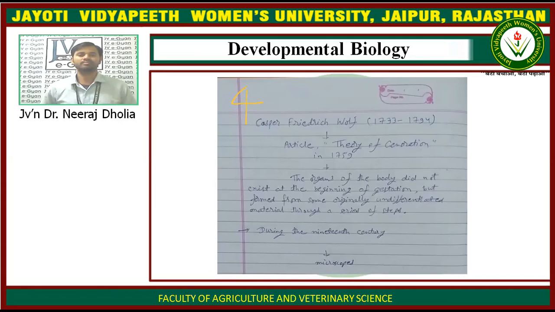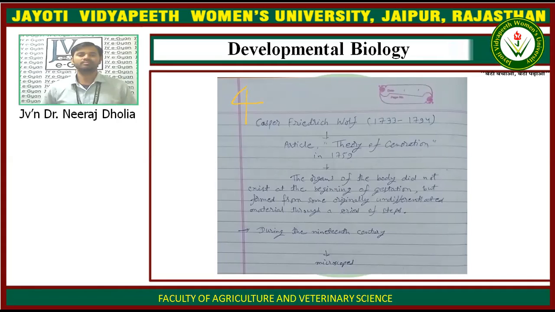So this theory is more or less similar to the epigenesis model, but a few things are added: the animal is generated originally from undifferentiated material, but the complete development proceeds by various steps, step by step, with various metabolic and physiochemical changes, and then the complete animal is developed.